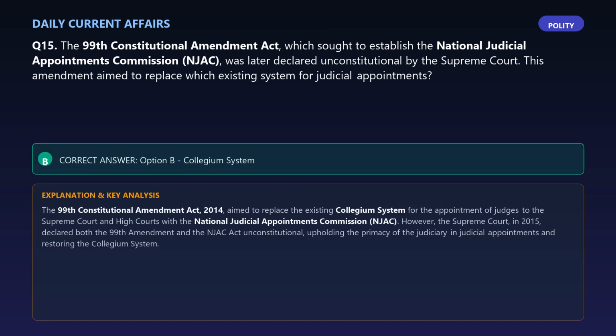The correct answer is option B, collegium system. Explanation: the 99th Constitutional Amendment Act, 2014, aimed to replace the existing collegium system for the appointment of judges to the Supreme Court and High Courts with the National Judicial Appointments Commission, NJAC. However, the Supreme Court, in 2015, declared both the 99th Amendment and the NJAC Act unconstitutional, upholding the primacy of the judiciary in judicial appointments and restoring the collegium system.